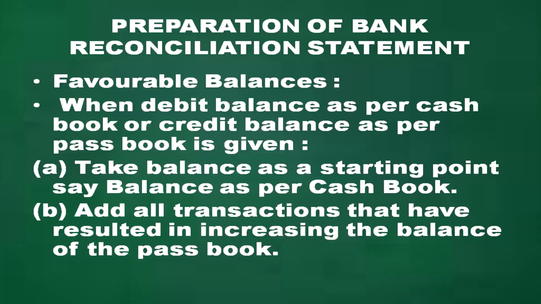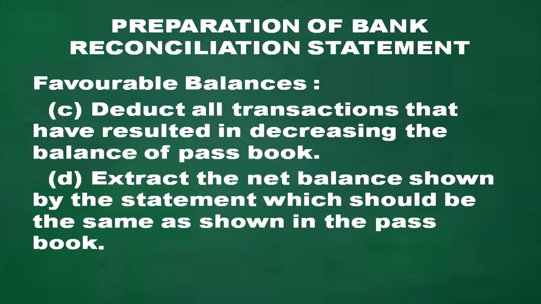So, starting with the preparation of the bank reconciliation statement, when the favorable balance is given, that is, when debit balance as per cash book or credit balance as per passbook is given, take that balance as a starting point, like balance as per cash book. Add all transactions that have resulted in increasing the balance of the passbook and deduct all transactions that have resulted in decreasing the balance of the passbook.